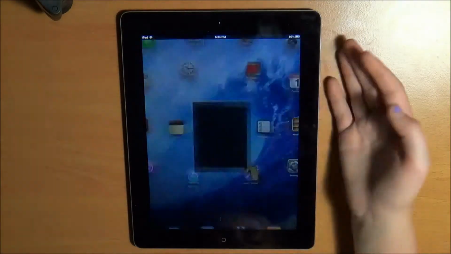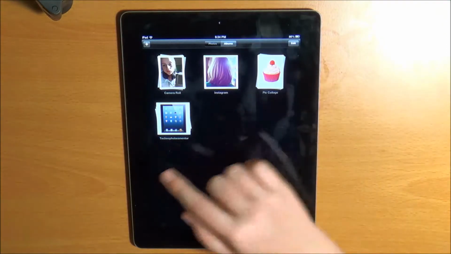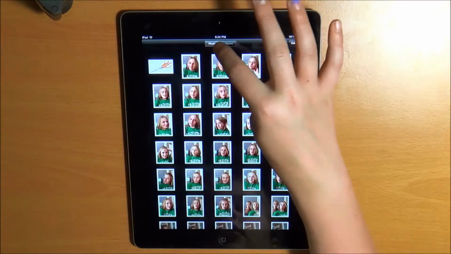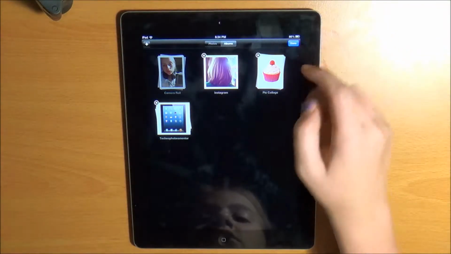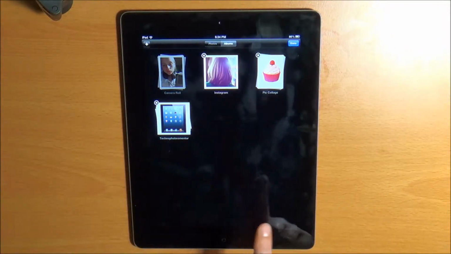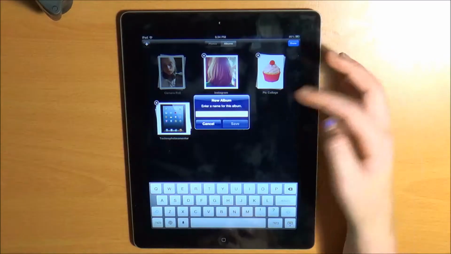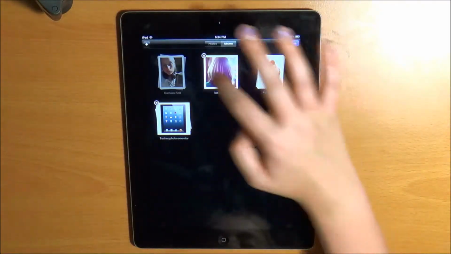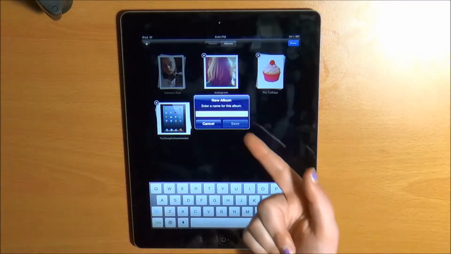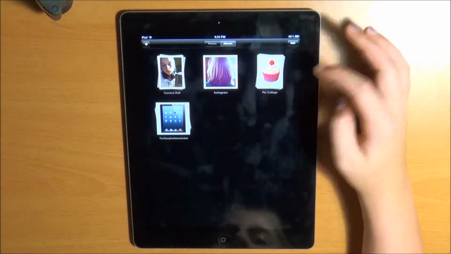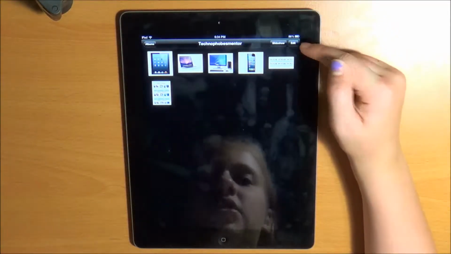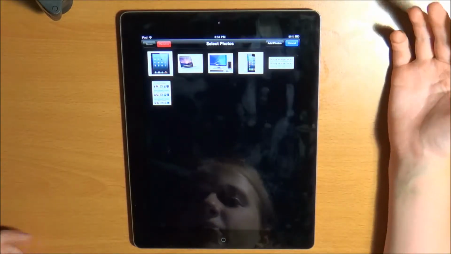And so next is Photos. These are all my albums, and then you can go to Photos, and these are all my photos. You can hit edit, you can delete some of your albums if you want, you can add an album. So adding an album, you just type in your name, you hit save, and then after you save your album, here I'll show you with this one, you can hit edit, and this is what it'll be.